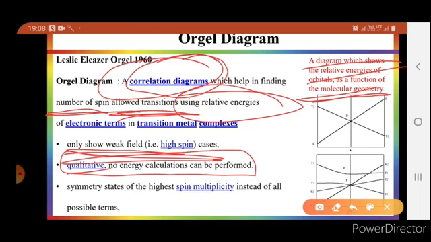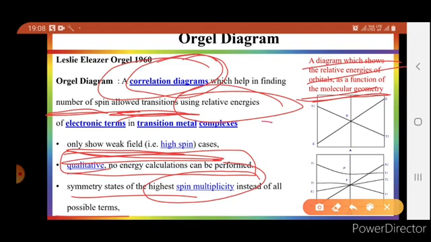And third, this diagram interprets the transition of the highest multiplicity term symbol. So no other possible term will be included in this diagram. What does it mean? It means that for a given configuration there may be many terms which do not have similar spin multiplicity.